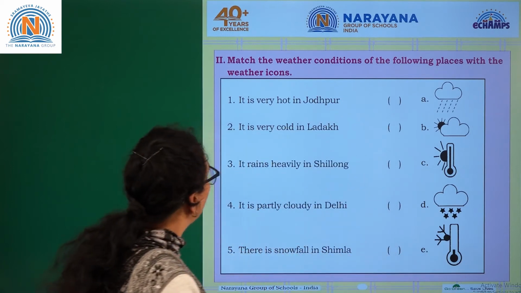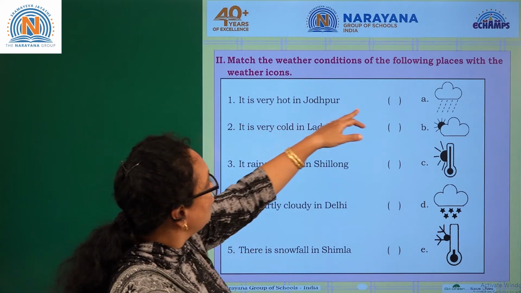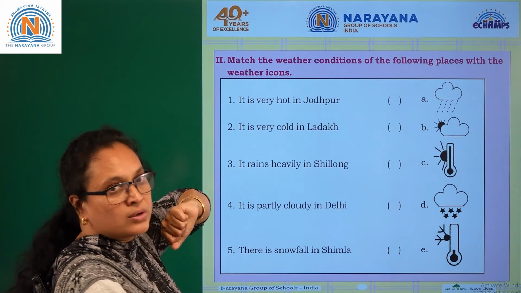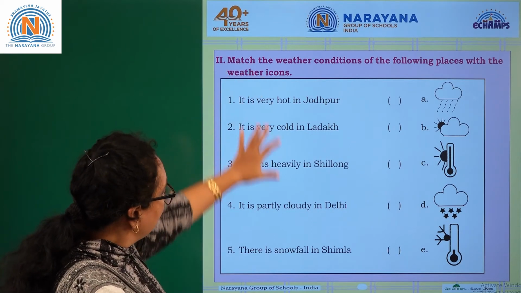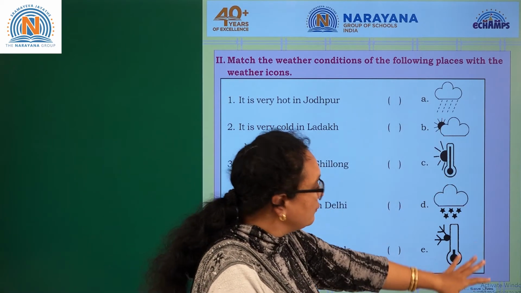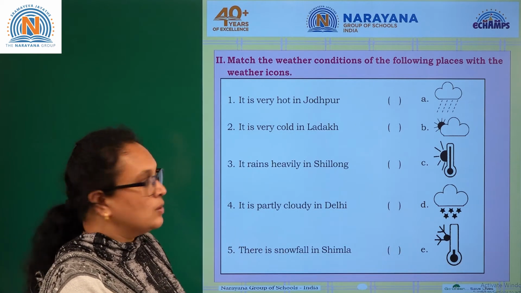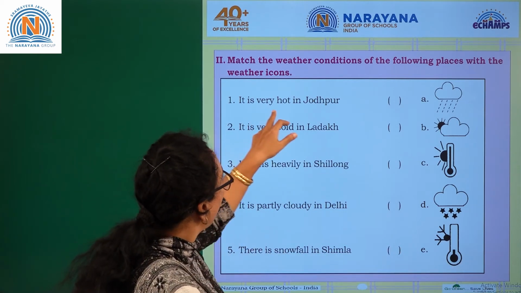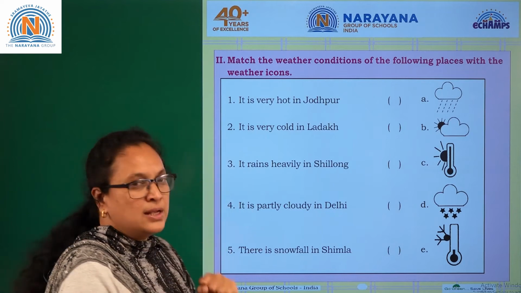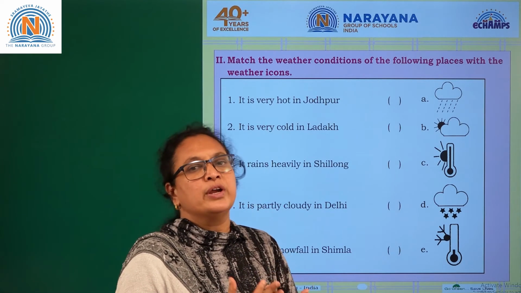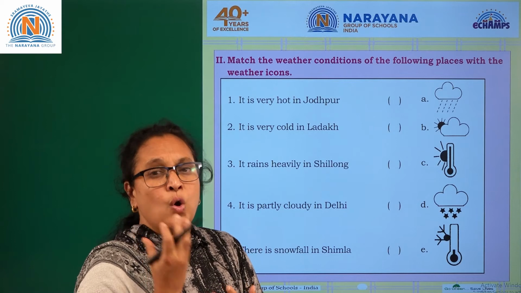Okay, now what is this? Match the weather condition of the following places with the weather icons. There are some weather conditions and they're given some icons of the weather. We need to match it up. Now what is this? It is very hot in Jodhpur. So some icons are given. Let's see whether we are able to.